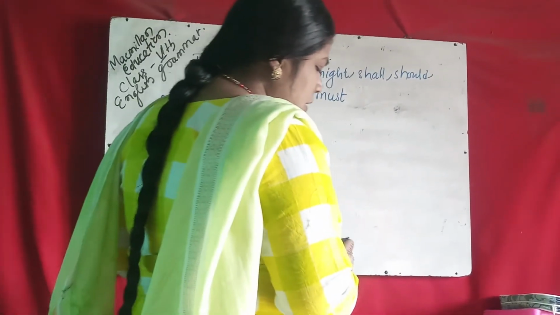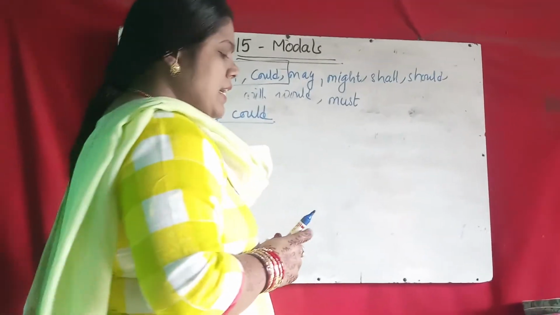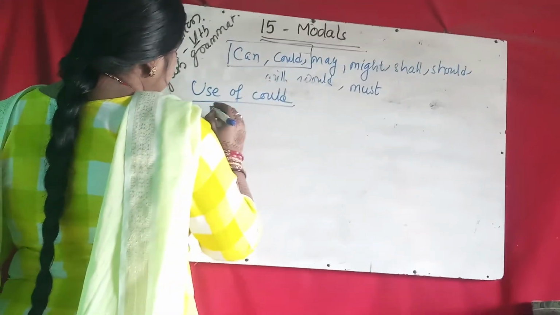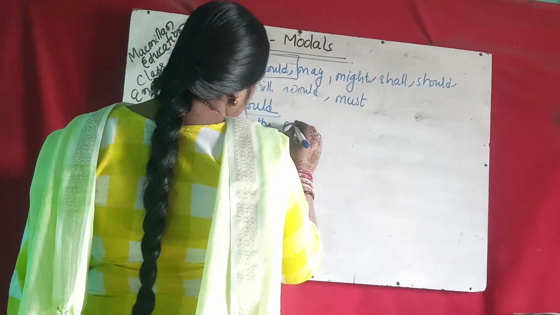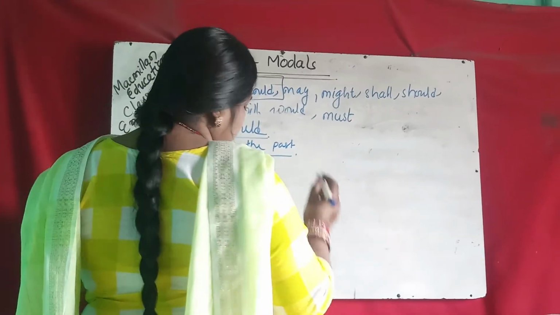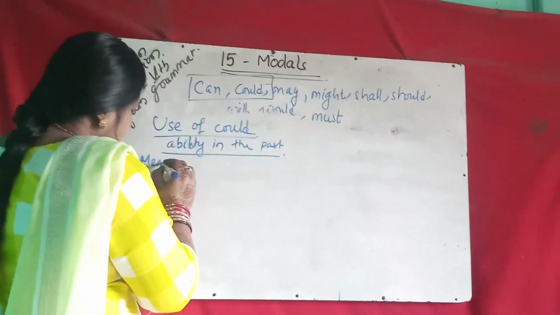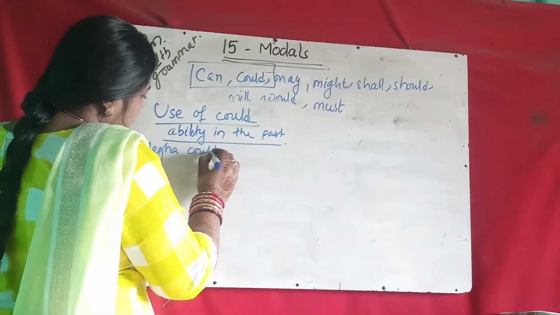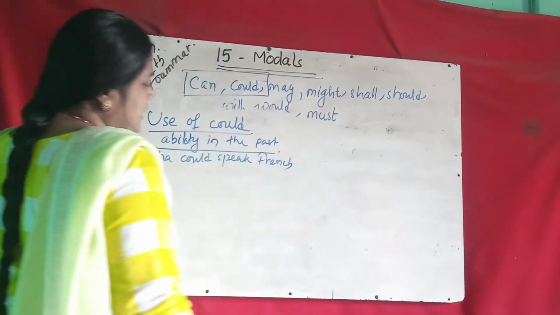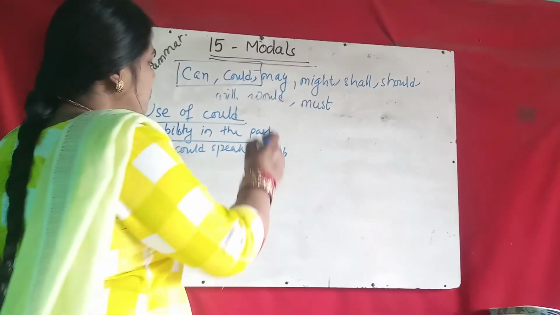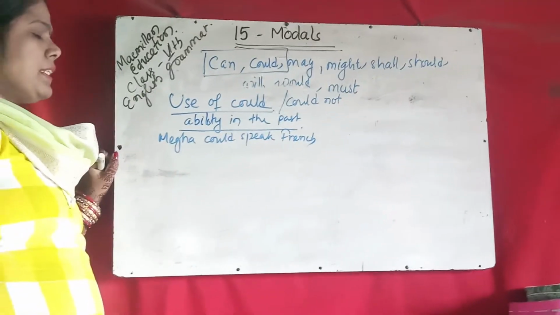Could also, first is ability in the past. So in can, what? Ability in the present, but could expresses ability in the past. Okay, which things ability? That means Megha could speak French. So it is ability in the past. Okay, use of could not. Okay, so Megha could speak French.